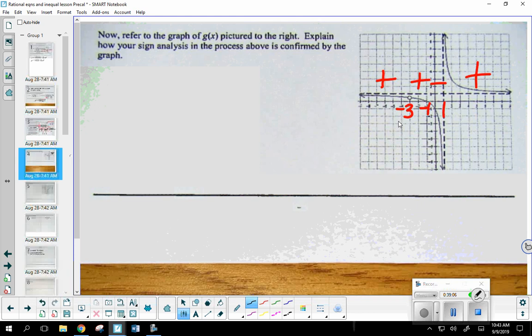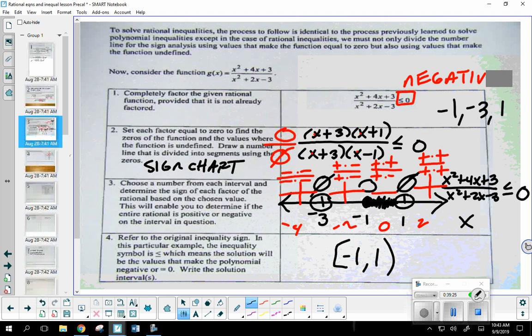It's above the x-axis. That's why we got a positive there. Where is the graph between -1 and 1? It's below. That's the only place we got a negative. See, the sign chart is trying to tell you what's happening graphically, even if we don't see the graph.